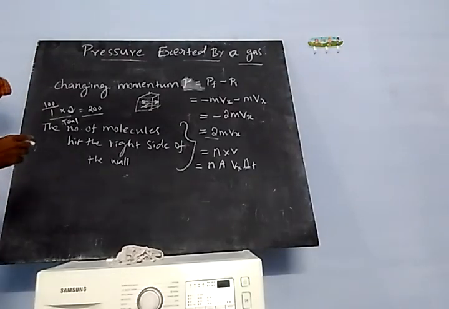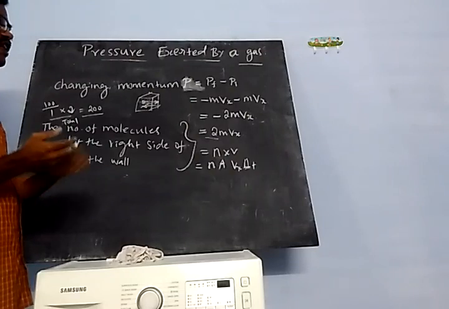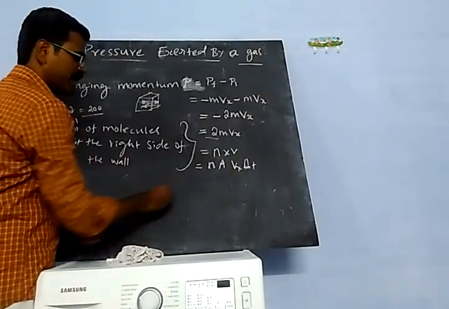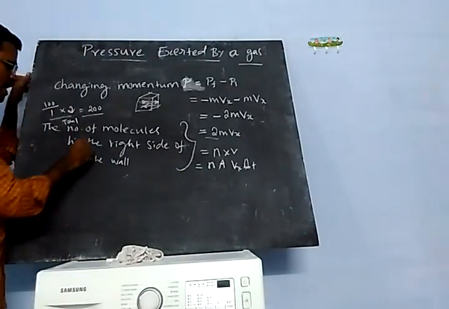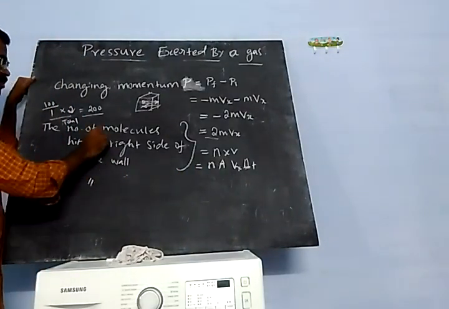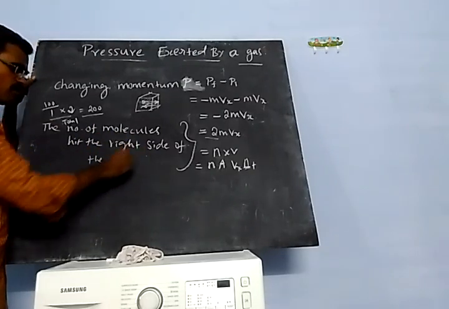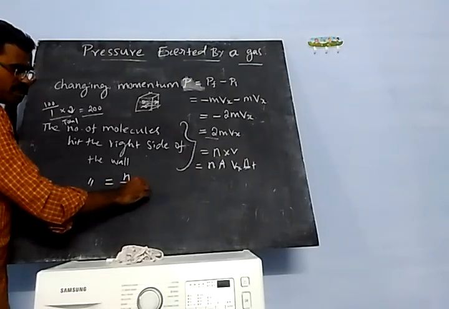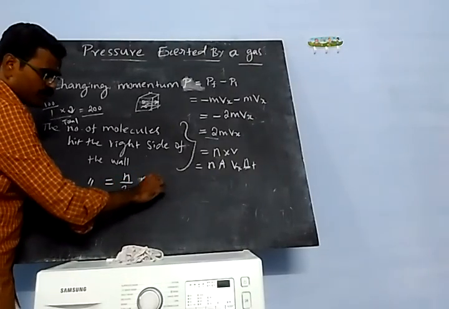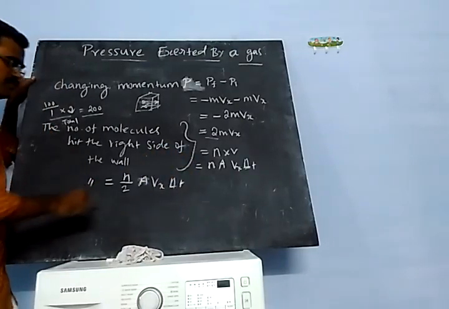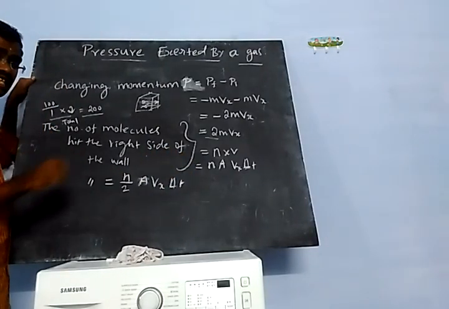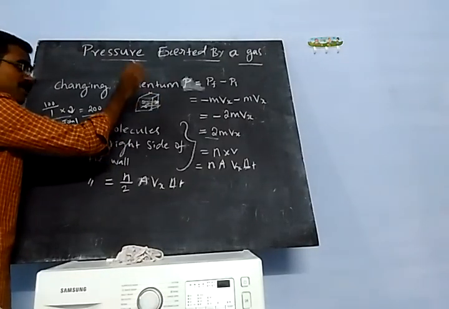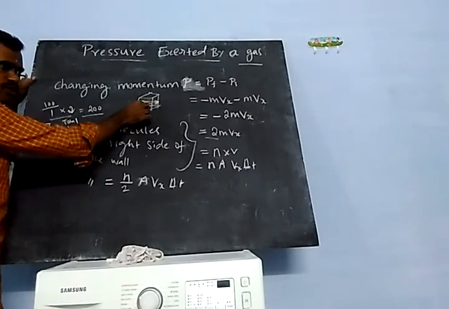So we have to calculate the average. Average number of molecules, you can take that n by 2. So the number of molecules that hit the right side of the wall alone, we can take that n by 2 A Vx into del T, because some of them are moving towards the wall and some of them are moving back from the wall.